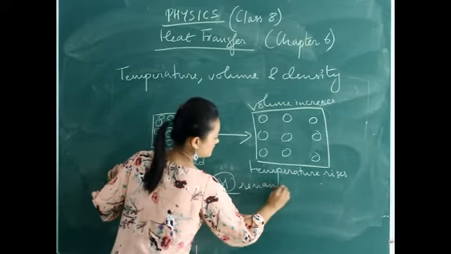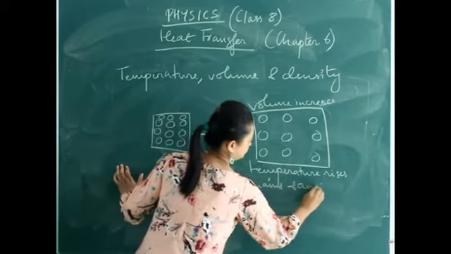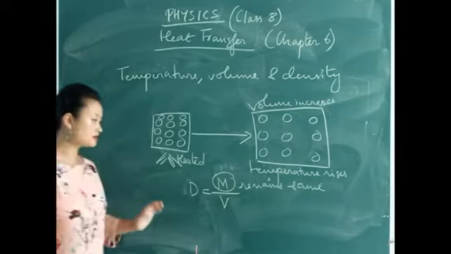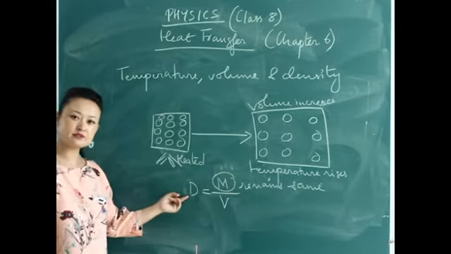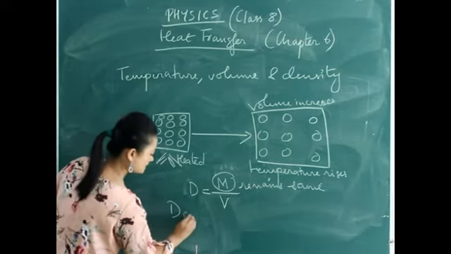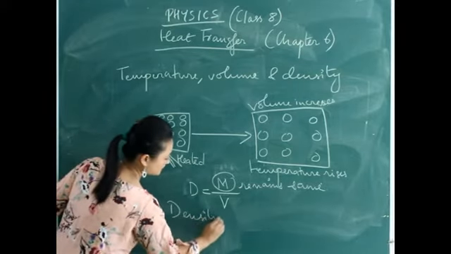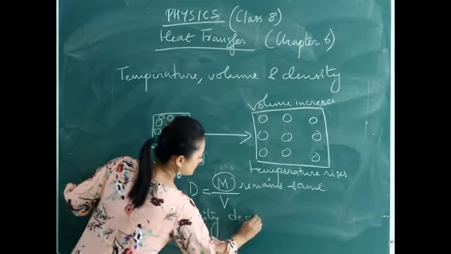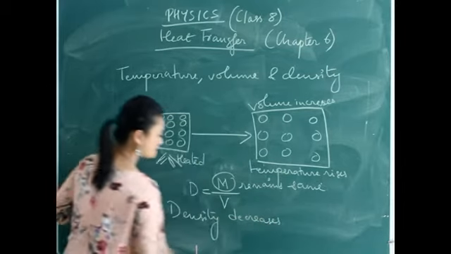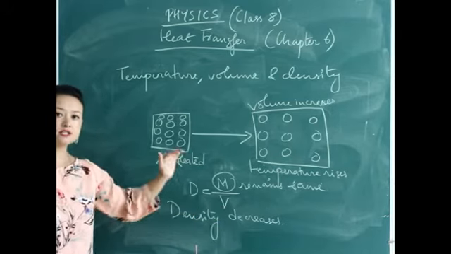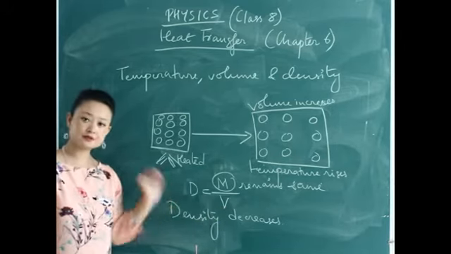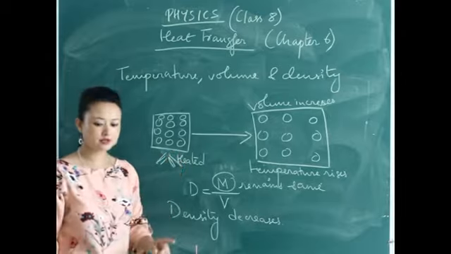Please remember this, mass does not change, but volume increases. So when volume increases, what happens to density? Density will decrease, because they are inversely proportional. So when volume increases, density decreases. If volume decreases, density increases.